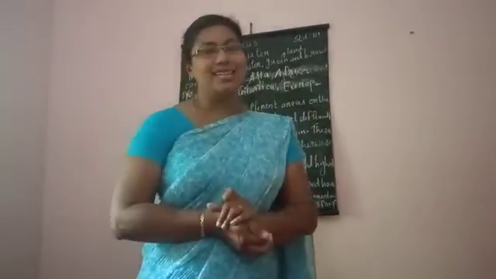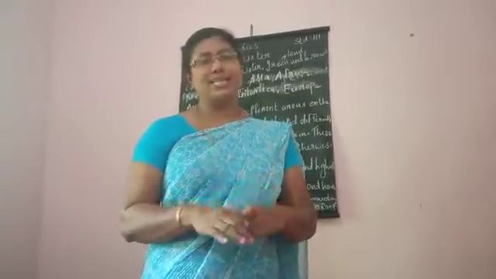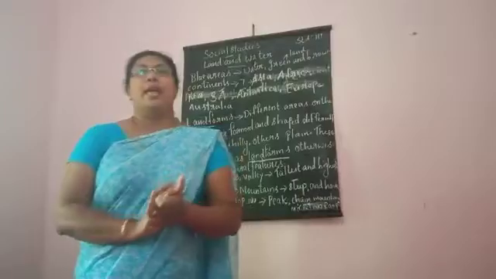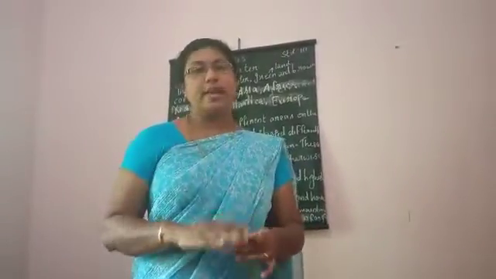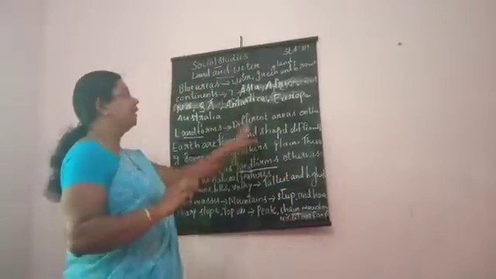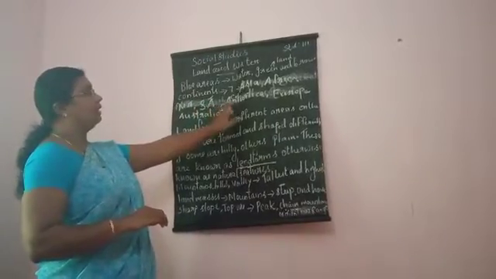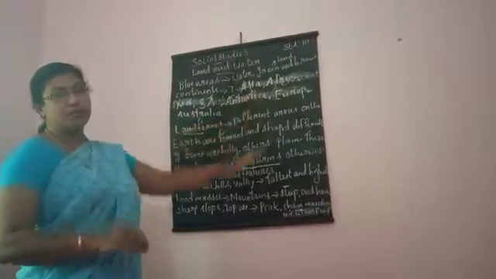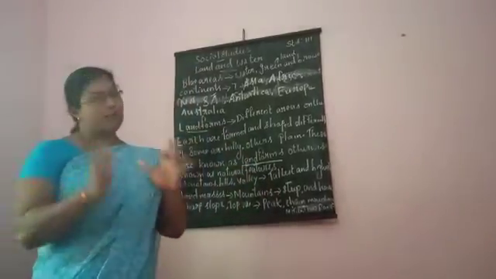Blue indicates water. Green and brown indicates land. And continents are of 7. Which are they? Asia, Africa, North America, South America, Antarctica, Europe, and Australia.